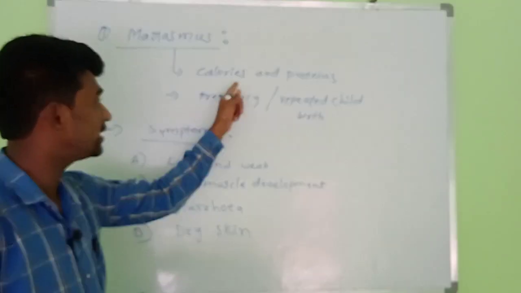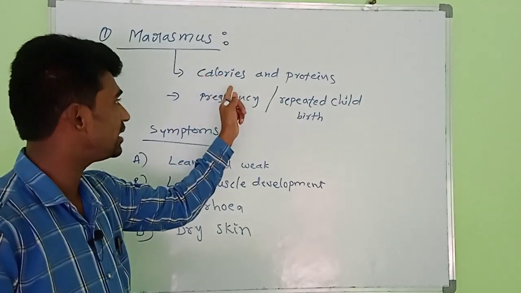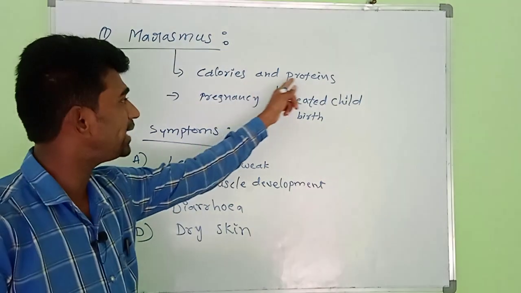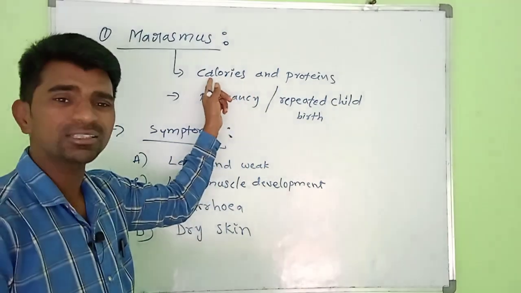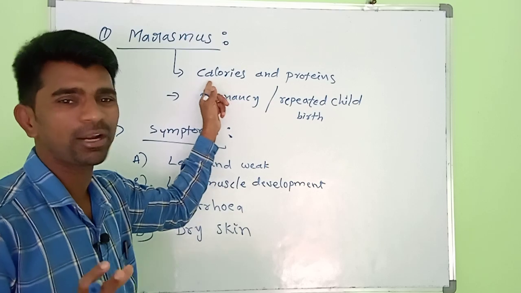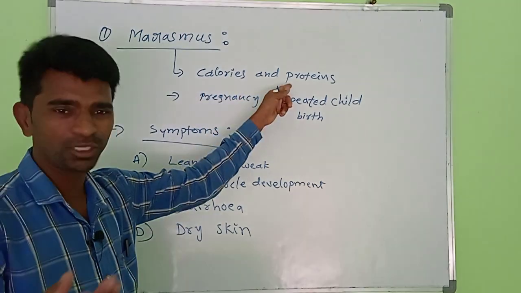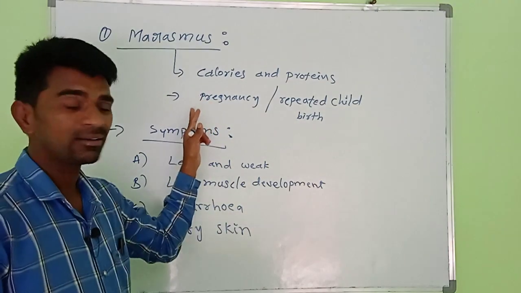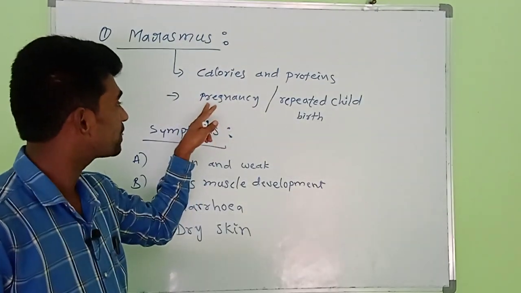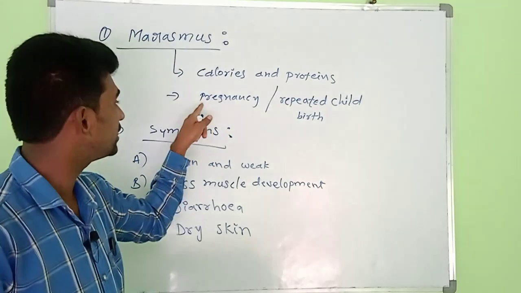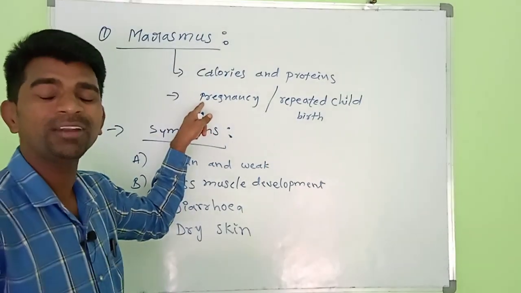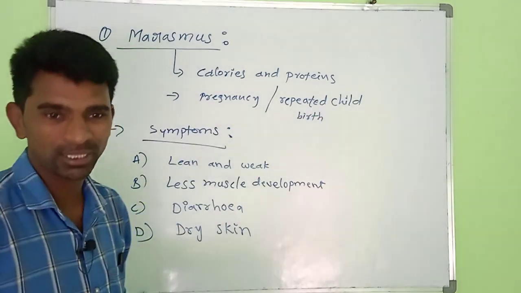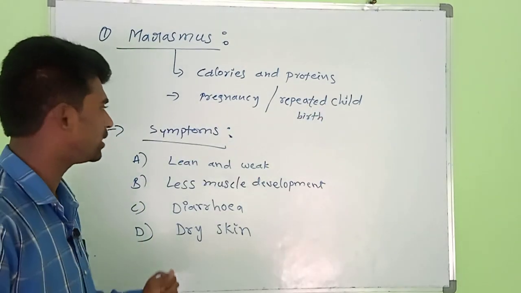The marasmus disease is due to deficiency of calories and proteins. Calories are otherwise called carbohydrates. Proteins, you know, are called body builders. Or there is another reason for marasmus, that is, the mother has an immediate pregnancy or repeated childbirth.